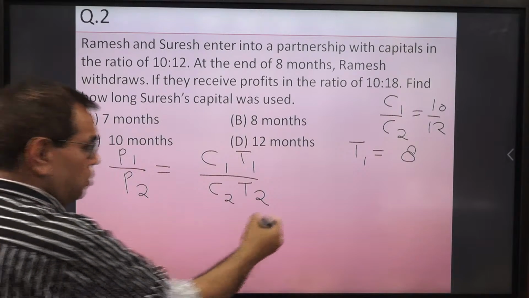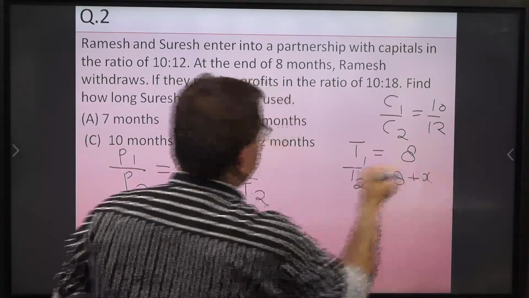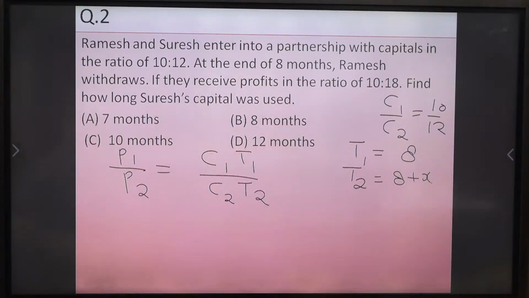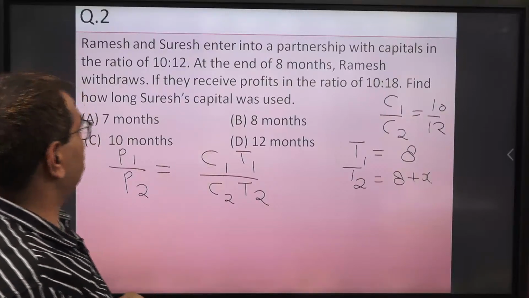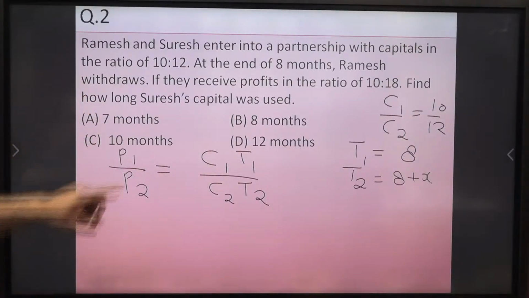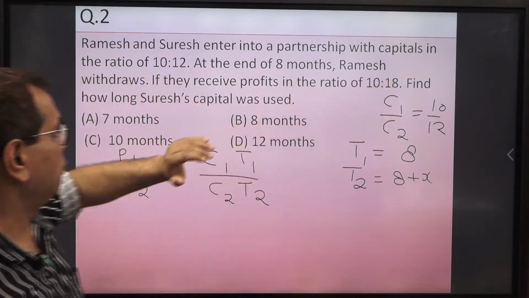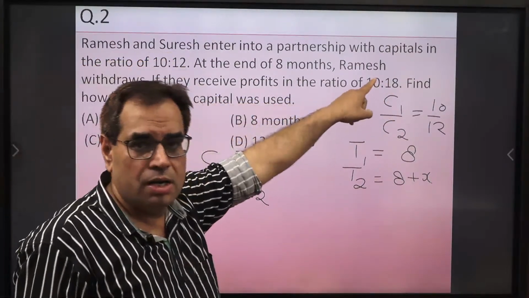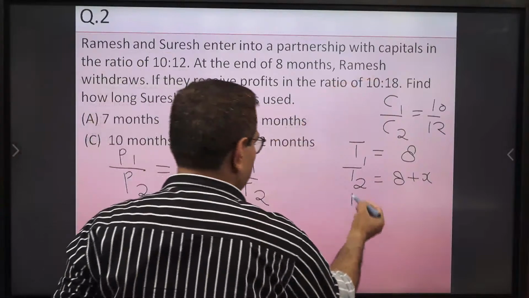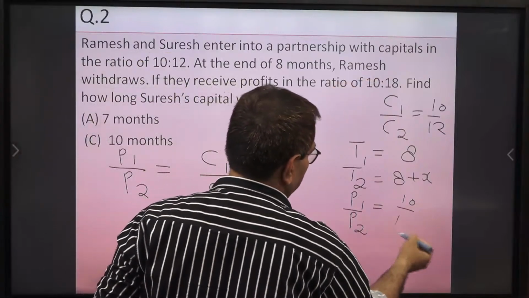And what is T2? 8 plus X, because Suresh is contributing for X more months. Both times we will keep in months, right? Now, they are asking for profits in the ratio 10/18. So the profit of Ramesh and Suresh is in the ratio 10/18. So we can say P1 upon P2 equals 10/18.